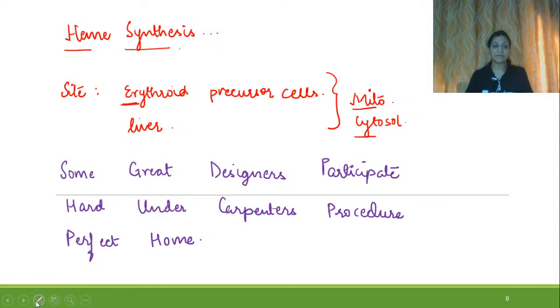So we'll be taking the initials of each of the words I have written here.